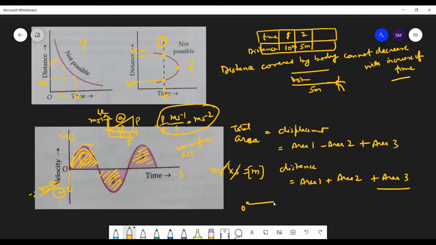You started from here O, you move to point A. So you were here at 5 seconds, here time was 0. Now you have turned back. So you are here at 6 seconds. So see, displacement is decreasing. Distance cannot decrease. Distance will always keep on adding. But if you are moving in the opposite direction, displacement will definitely decrease. Right? Got it, students? Yes, sir.